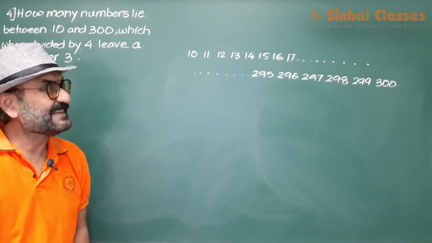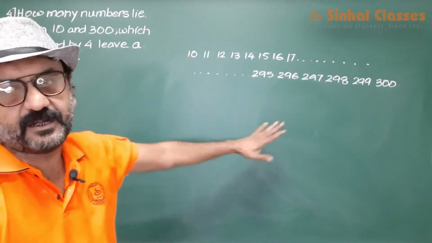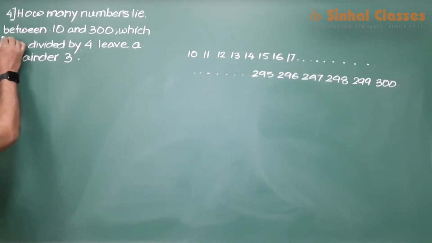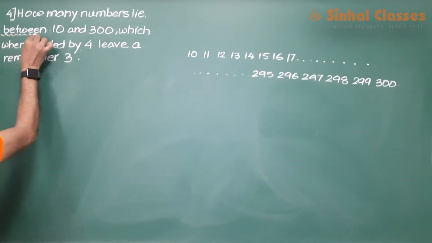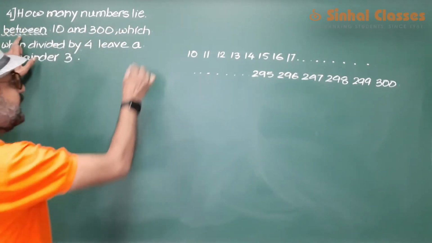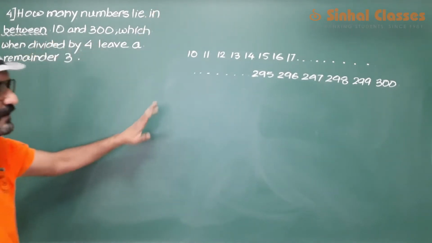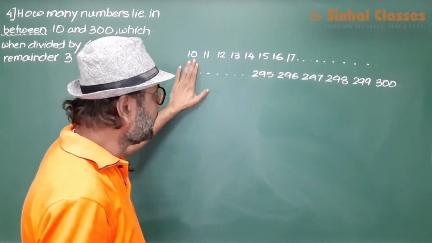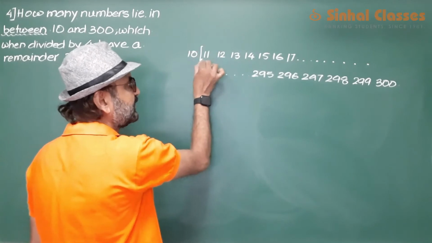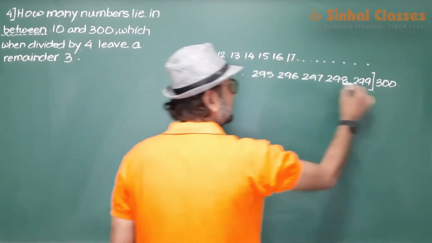Now my dear students, in these kind of sums, I'll explain this sum to you thoroughly. In these kind of sums, in the very beginning, you pay attention to this word. It is given: how many numbers lie in between 10 and 300. When it is mentioned in between 10 and 300, that means you have to exclude 10 and you have to exclude 300.